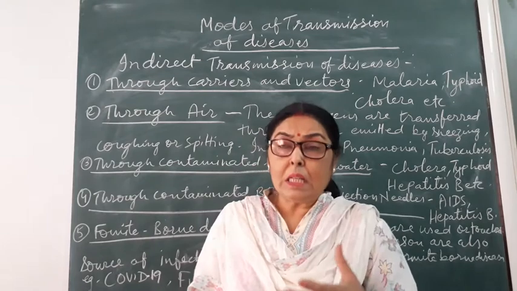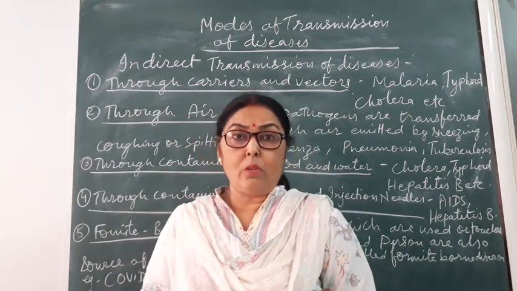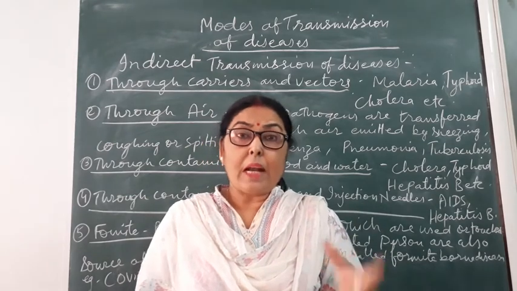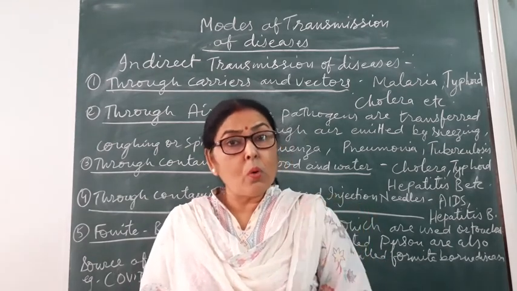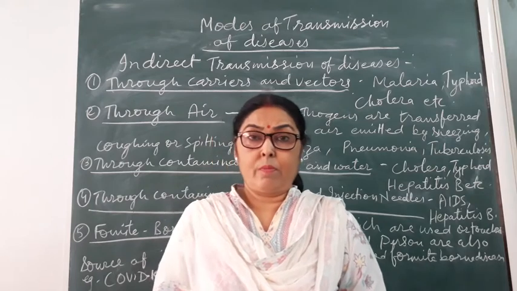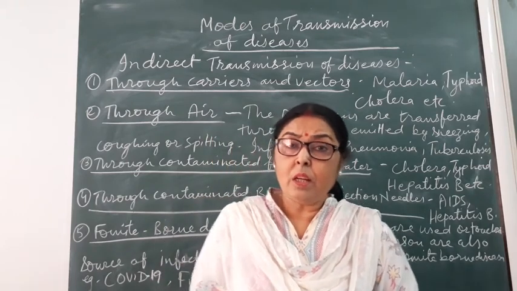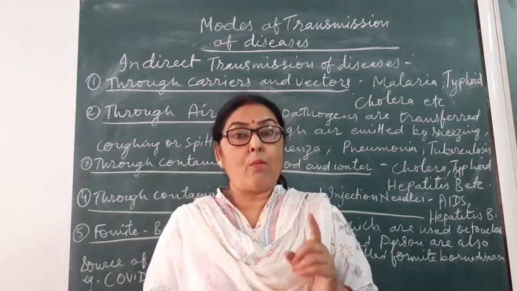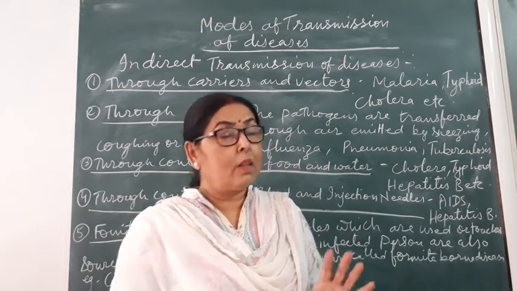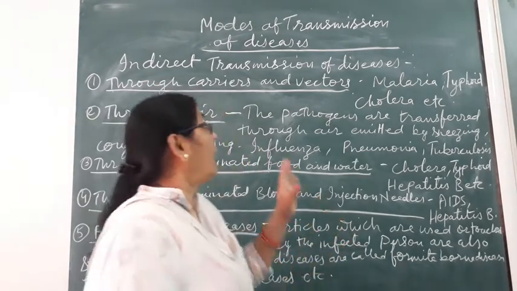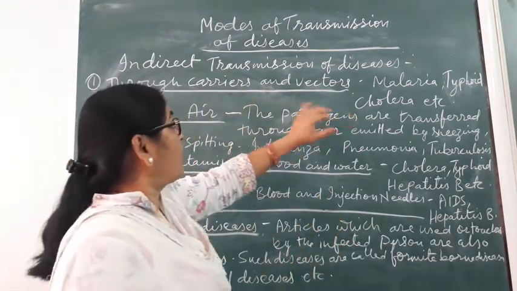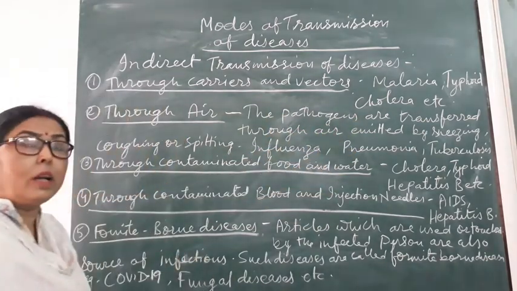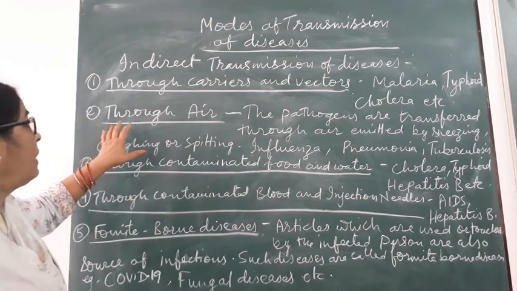We should not eat or drink water when we don't know whether it is pure, clear and safe for drinking. We don't know, and we eat street food. So we should avoid these things to remain healthy. The diseases which are transmitted by carriers or vectors are malaria, typhoid, cholera and so on. Very many diseases are there.